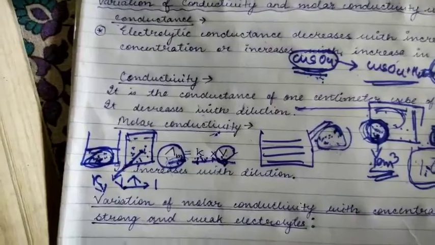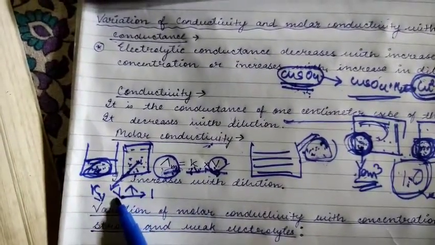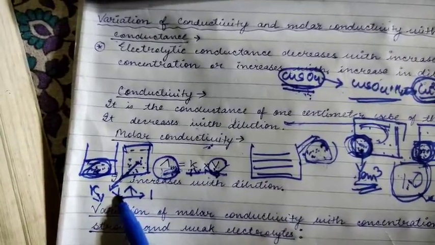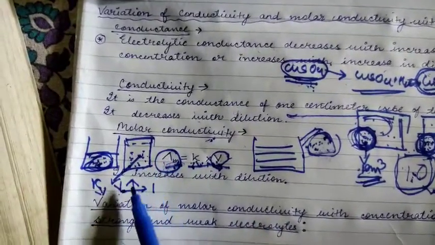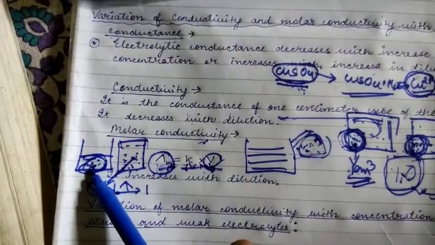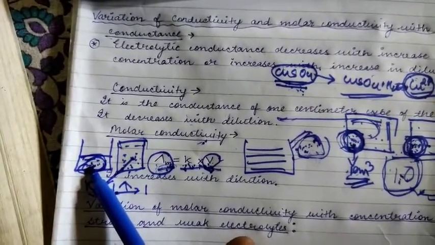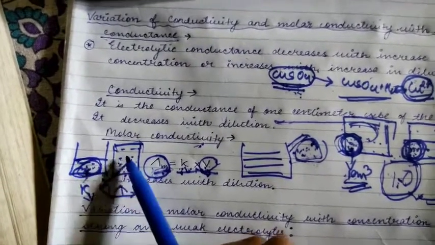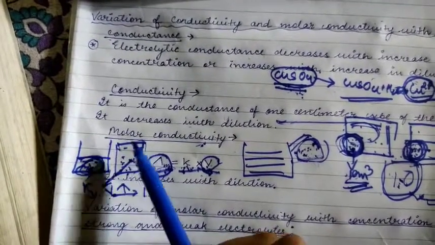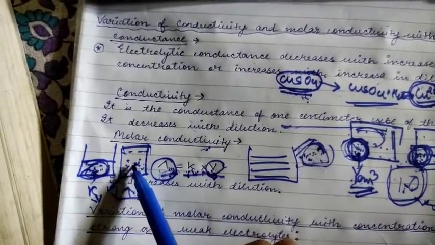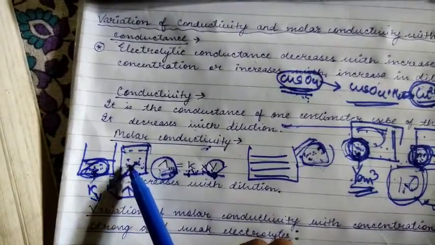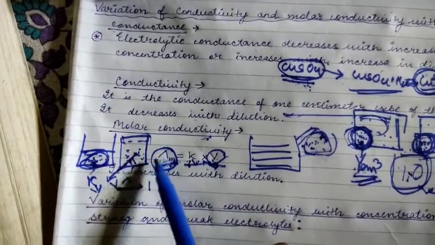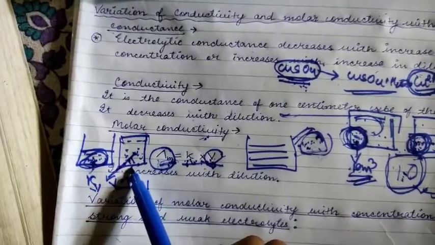So you have to remember that the volume is increasing because you have diluted it. You have to search for the 1 mole in a larger amount of water now. Initially it was concentrated, so you could find 1 mole easily. I am explaining it very practically so that you understand. But now the volume has increased, so in order to find 1 mole of the electrolytic ions, you have to consider more volume because it is now spread out, right?